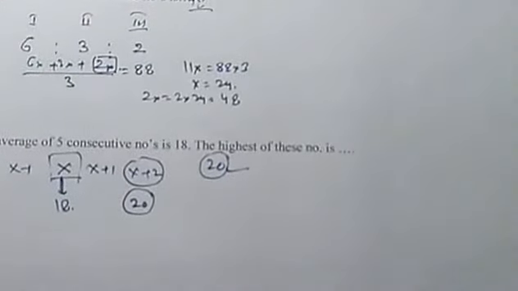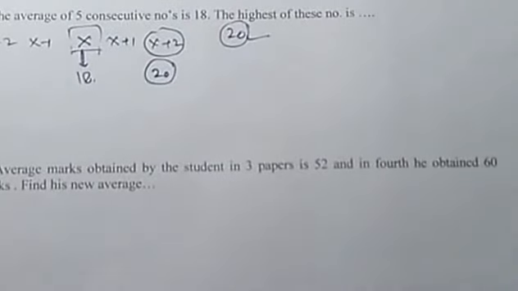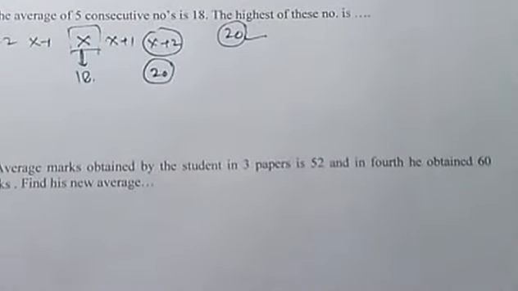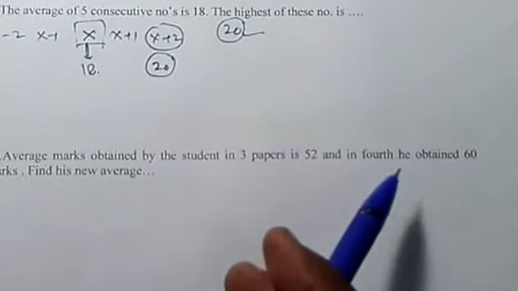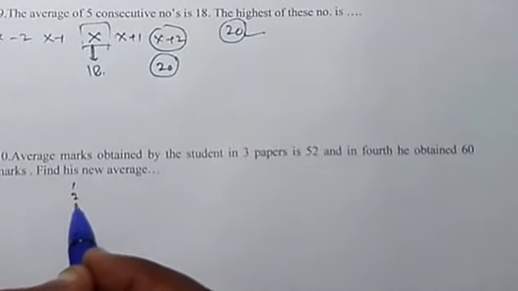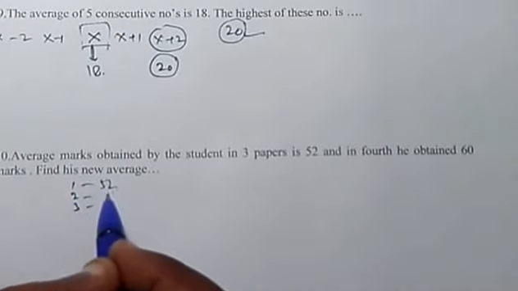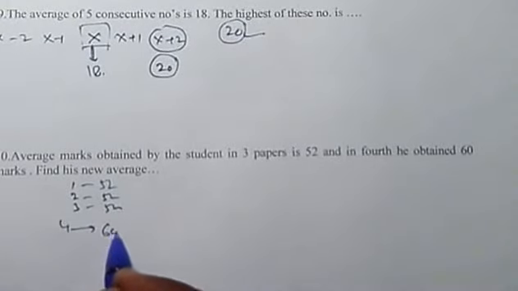Nice. Now let us see the last question in this series, question number 10. The average marks obtained by 3 students in 3 papers is 52, and in the 4th he obtained 60 marks. Find the new average. So it's that simple. In 3 papers he got average 52, 52, 52, and in the 4th he scored 60.